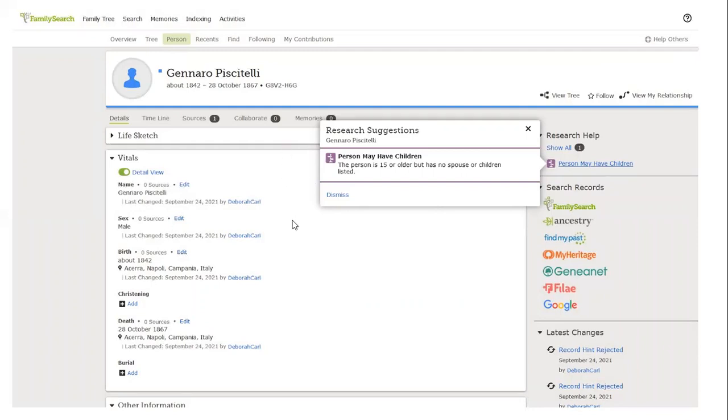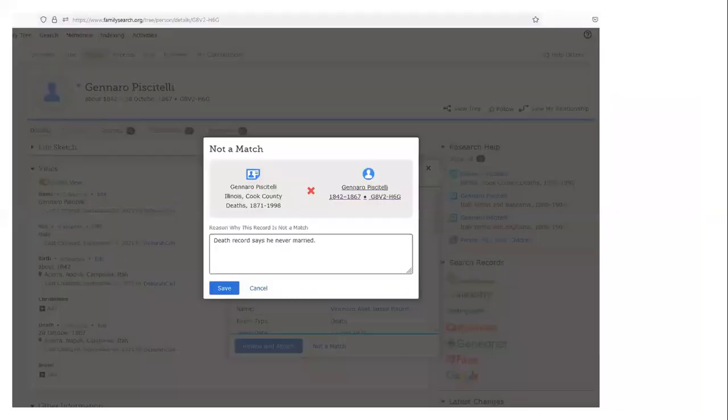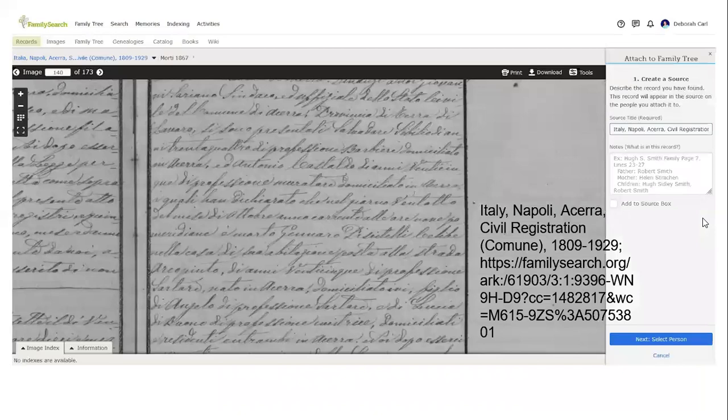Going back to Gennaro, this is what we ended up. We added him as a child, and then we have some research helps and hints over here. The suggestion is that he may have had children. We know he did not get married, so I clicked on dismiss. Death record says he never married. Save. Okay, back to our source.